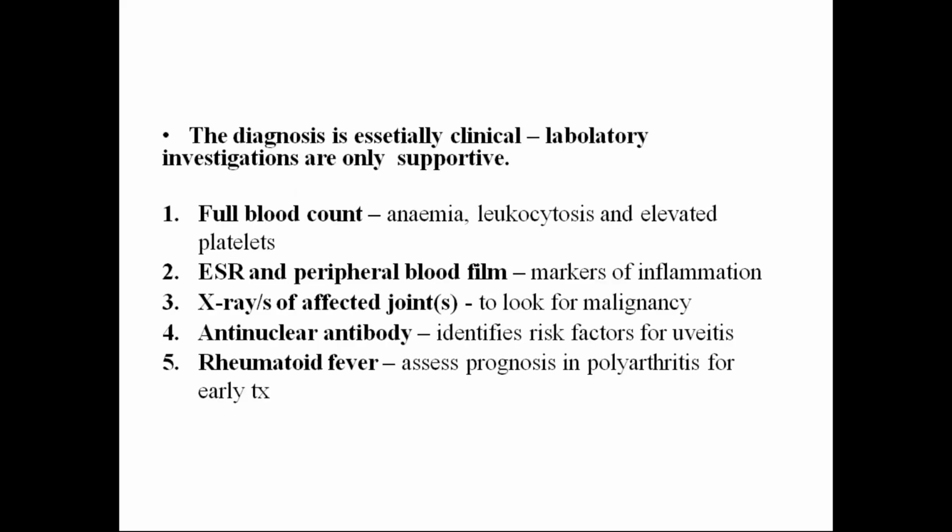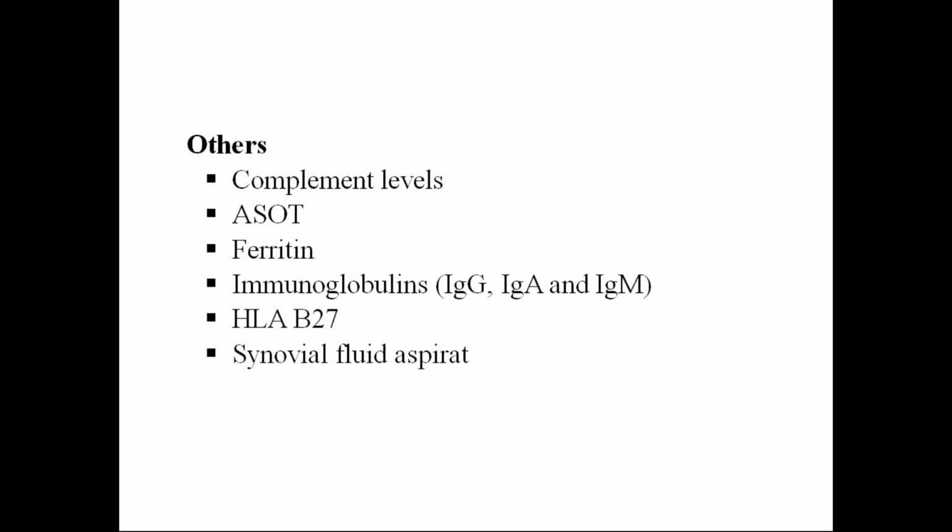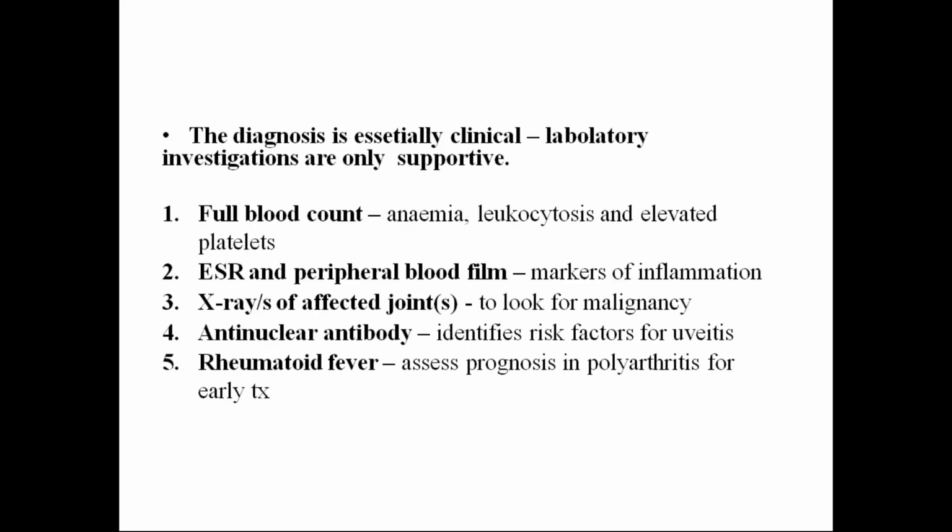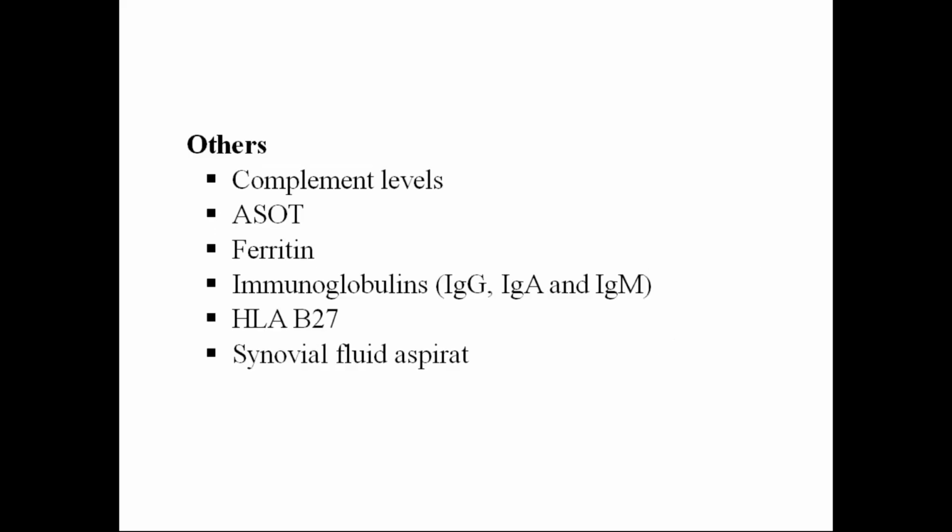Just the baseline investigations you need to write, along with your HLA-B27 antigen, because it is positive in enthesitis-related arthritis, and synovial fluid aspiration, because if any fluid is there we'll aspirate it and send for culture, because any chronic mycobacterial infection can also cause this cartilage destruction leading to arthritis, or in Lyme's disease also the same picture can be there. So that's why we'll do synovial fluid aspiration. So you write only these things: CBP, ESR, X-ray, antinuclear antibody, rheumatoid factor, HLA-B27, and synovial fluid aspiration. Remaining all things are only for information purposes, not for your exam.